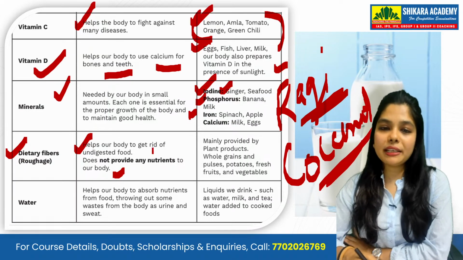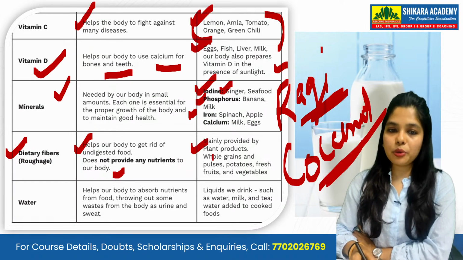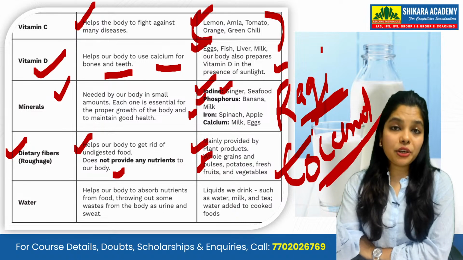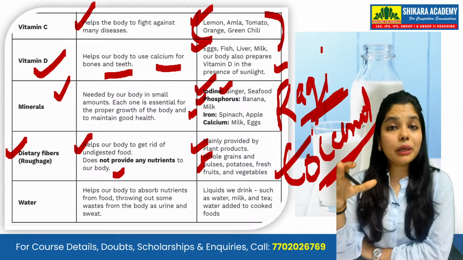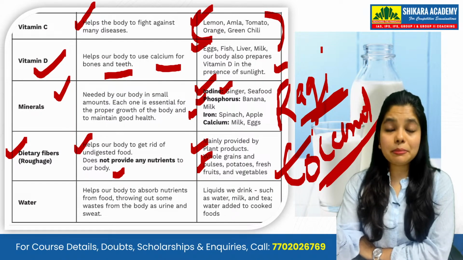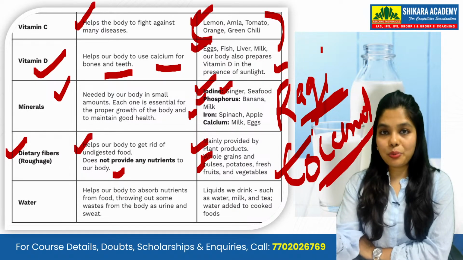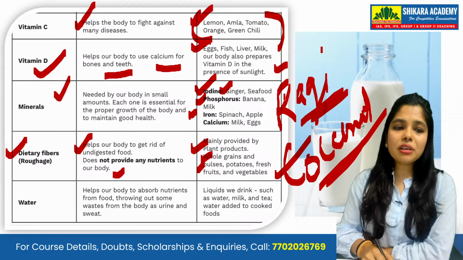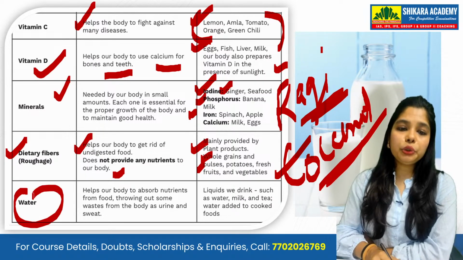From where do you get it? We get it mainly from plant products: whole grains, pulses, potatoes, fresh fruits and vegetables. I've told you already from where we get our dietary fiber. You get it majorly from your plant products, that is your pulses, fruits, vegetables, grains, potatoes. All these things are going to provide you dietary fiber.